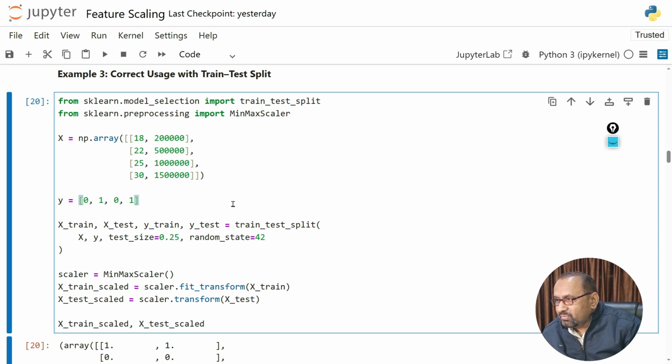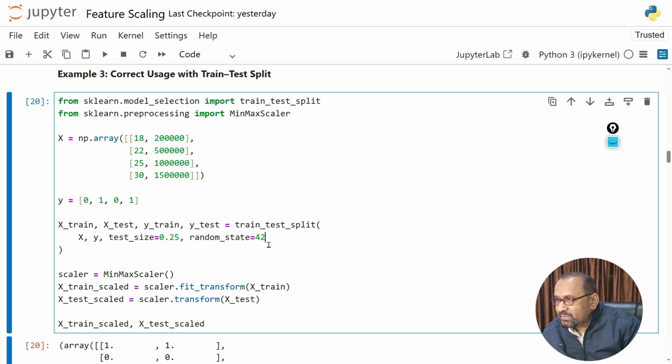So here we will train the model. This is the syntax: X_train, X_test. Remember this one, we always use it in this way: y_train and y_test. Then we use the function train_test_split. The values are X, this input value, then y, and test size we have to choose, which is 0.25, and random state we are taking 42.